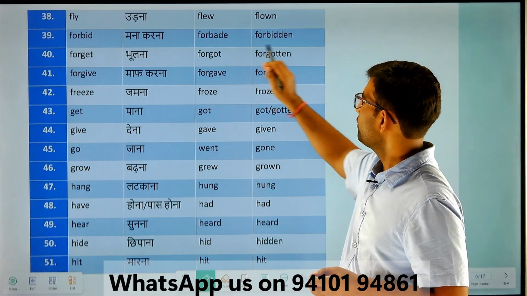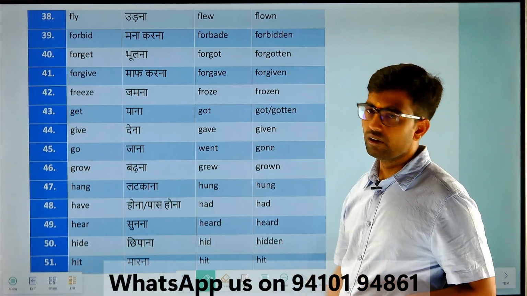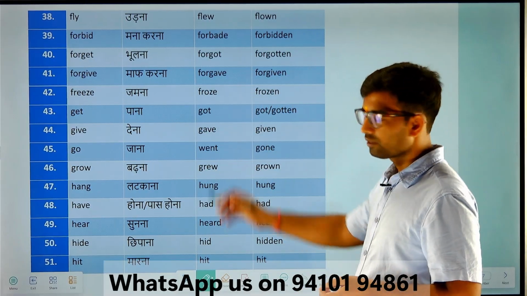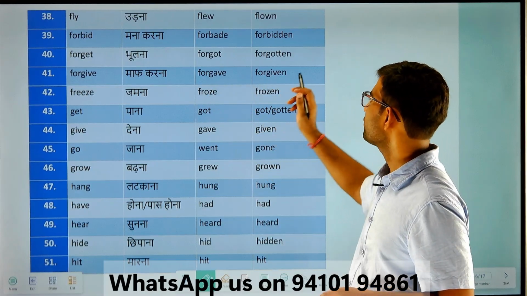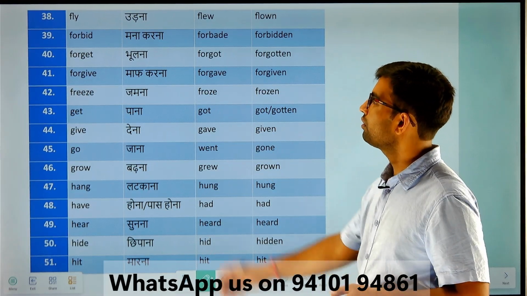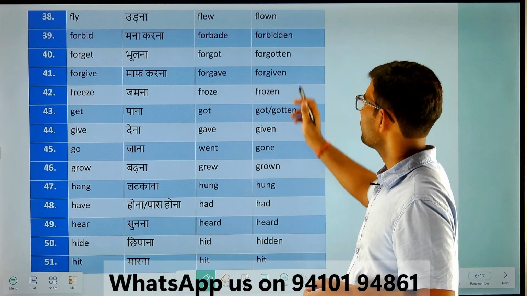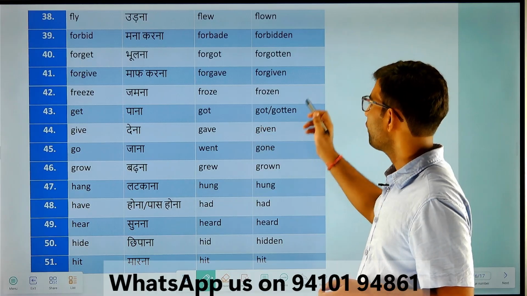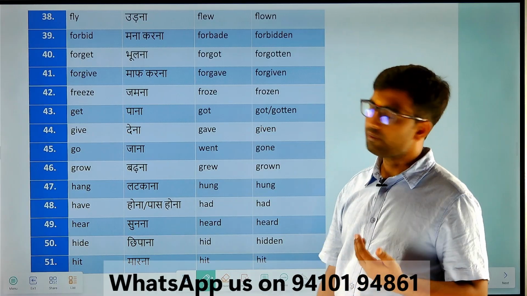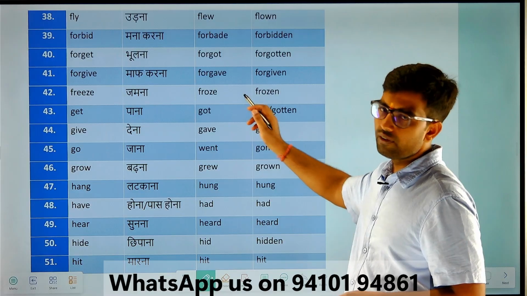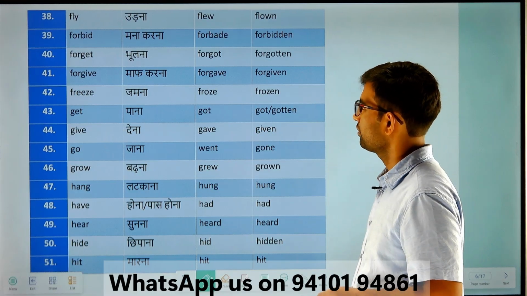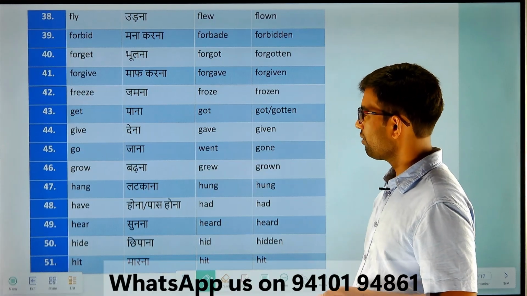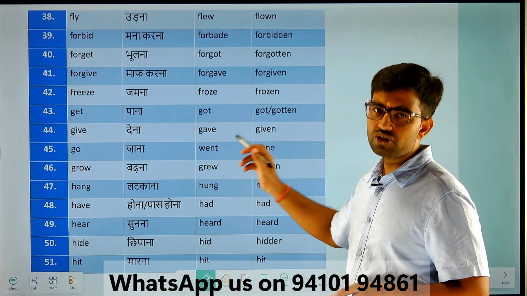Forbid, forbade, forbidden. Forget, forgot, forgotten. Forgive, forgave, forgiven. Freeze, froze, frozen.